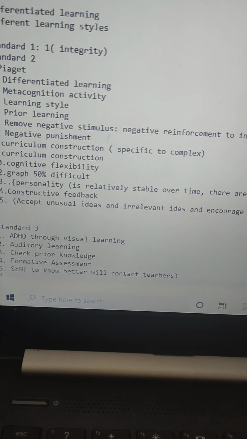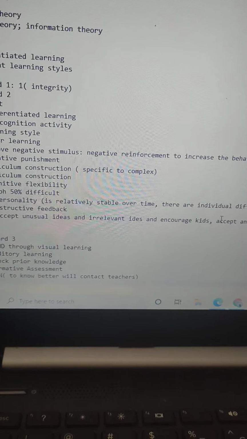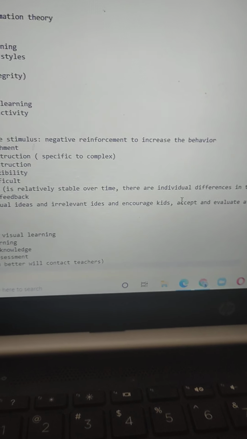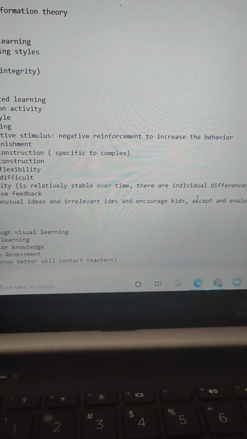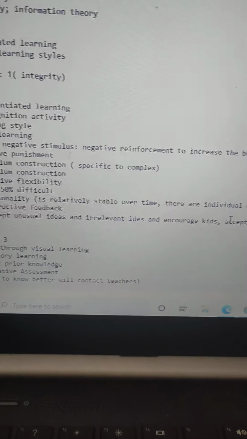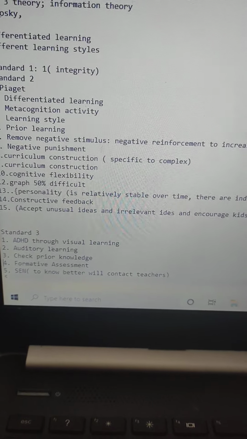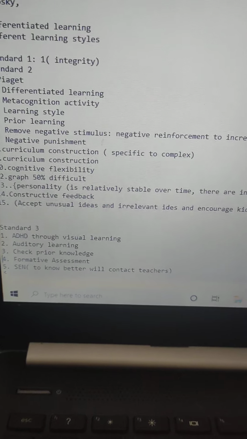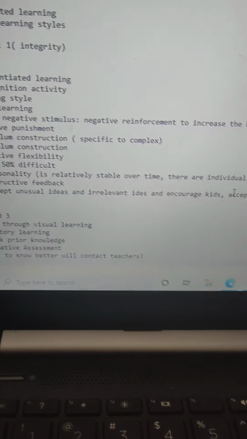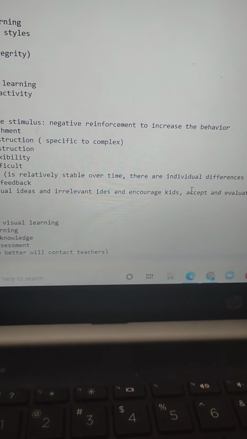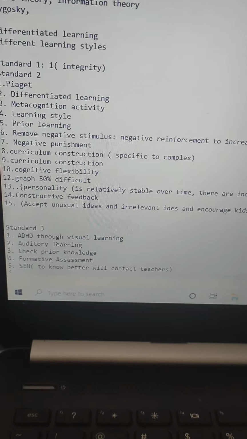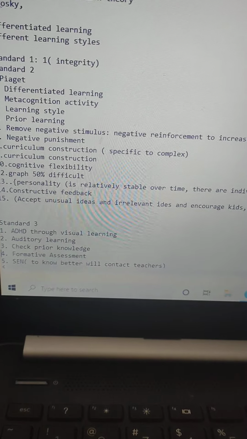Then about the reinforcement, I could say Skinner's reinforcement: positive reinforcement, negative reinforcement, positive punishment and negative punishment. For that, you can refer to this question which was asked: what to do if you remove the negative stimulus. As far as my understanding is, it should be negative reinforcement, because the condition was to increase the behavior.